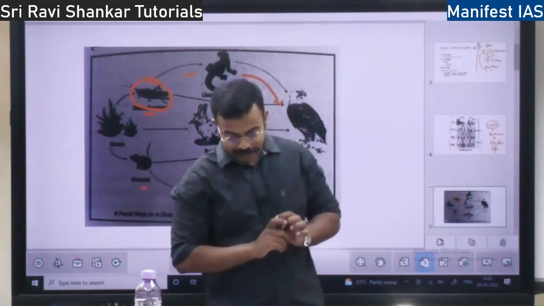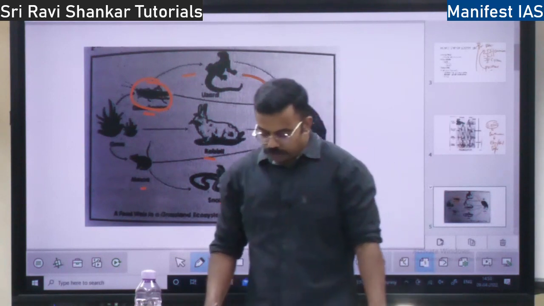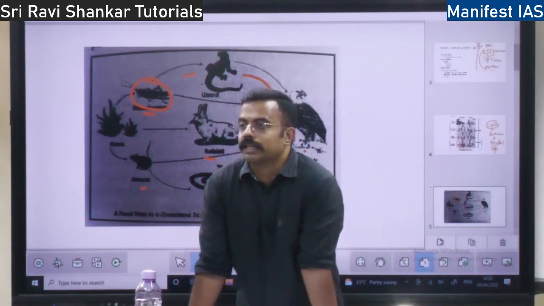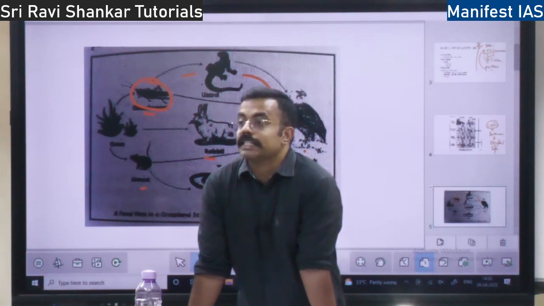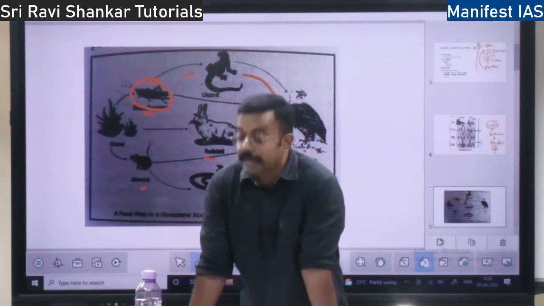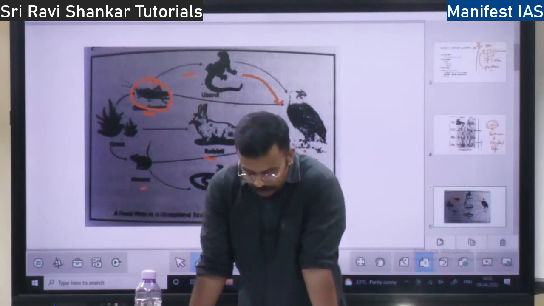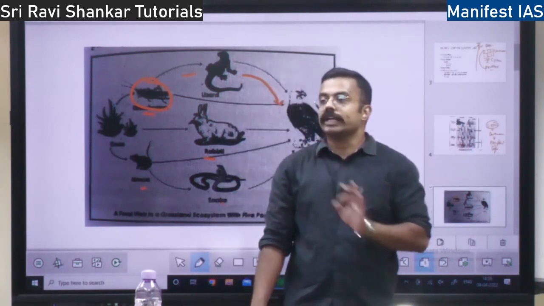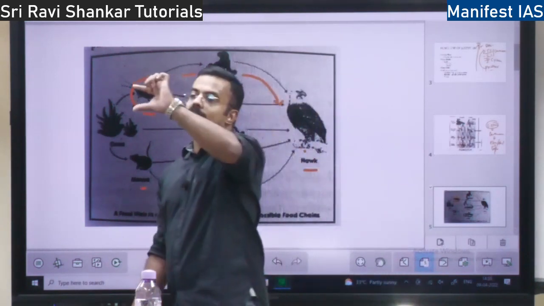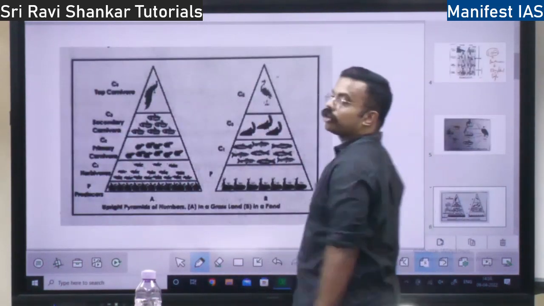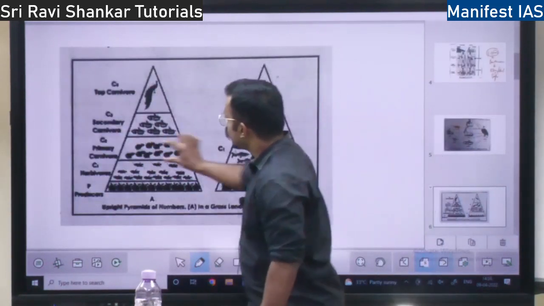The definition of that is, it's the steps of trophic level. Whatever the steps are there, if it is expressed by a proper diagram, then it is called an ecological pyramid. It is very, very important. In an ecological pyramid, you will find horizontal bars. I will show you how an ecological pyramid looks. See, this is how an ecological pyramid looks. So you will find horizontal bars.